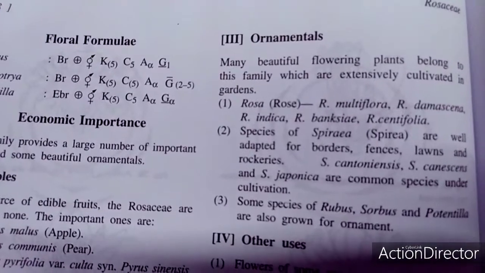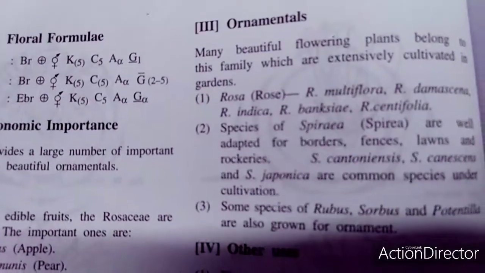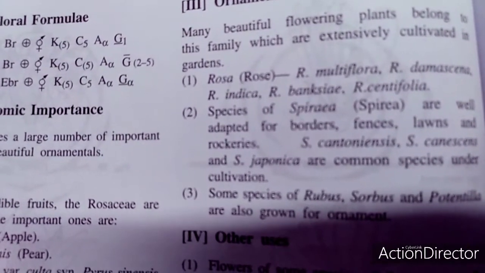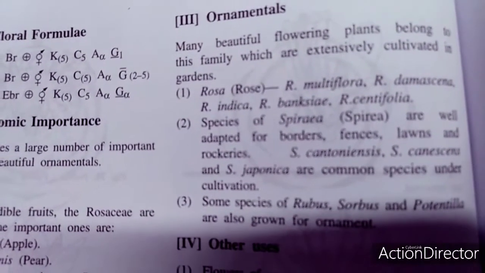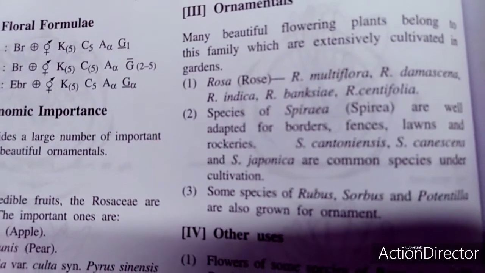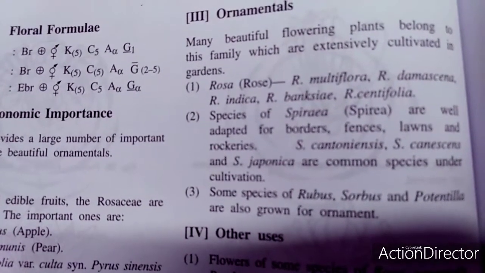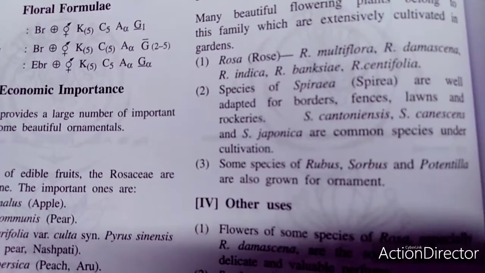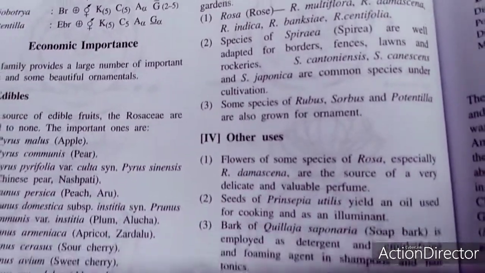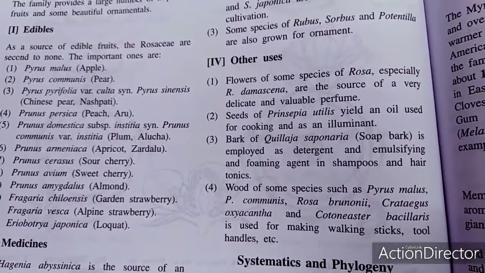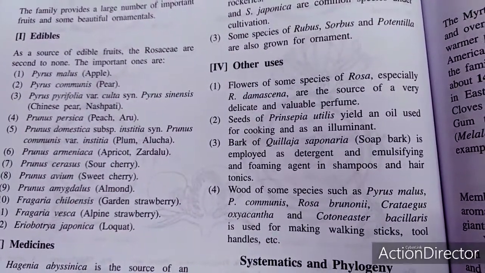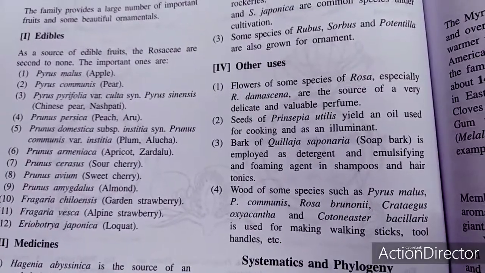There are definitely ornamental flowers as well. Rosa is the best example you can say. The various species of Rosa, multiflora, damascena, indica, centifolia, are used. Spirea is also under cultivation. Spirea japonica has also been cultivated throughout our region. Some species of Rubus, Sorbus, and Potentilla are also used for ornamental purposes. Not only are there edible fruits, but the best example is also an ornamental one, gulab, for example.